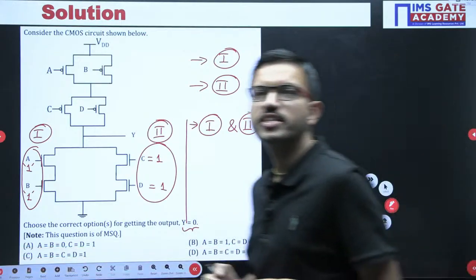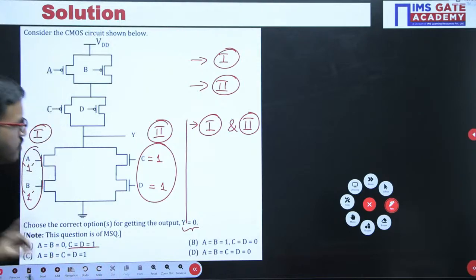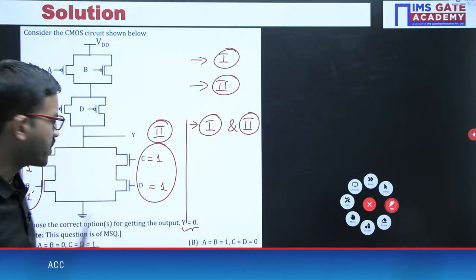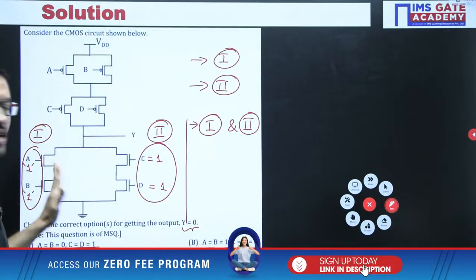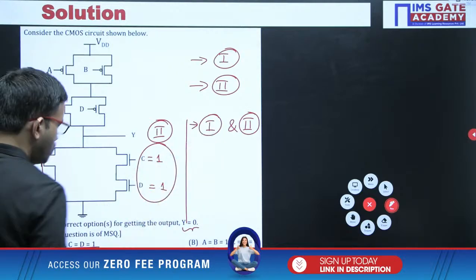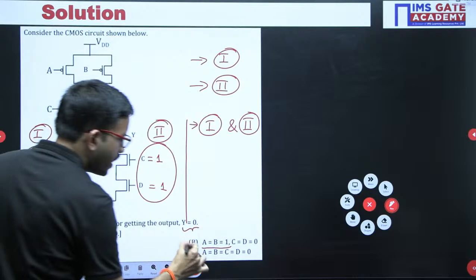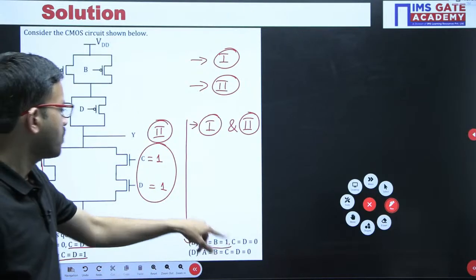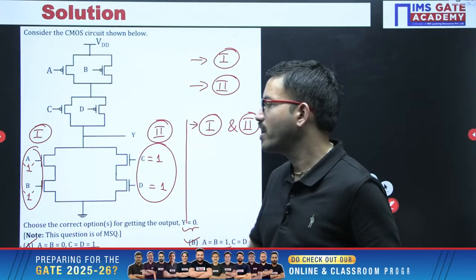Yes, very good, Anish. 3 choices are correct. You can observe here CD value 1, that means this combination, this set, right? Next, AB value 1, that means this set, and the combination of both, that is 1 and 2. Yes, we are having here. So for these 3 cases, for this question, option A, option B, option C are producing output value as 0,